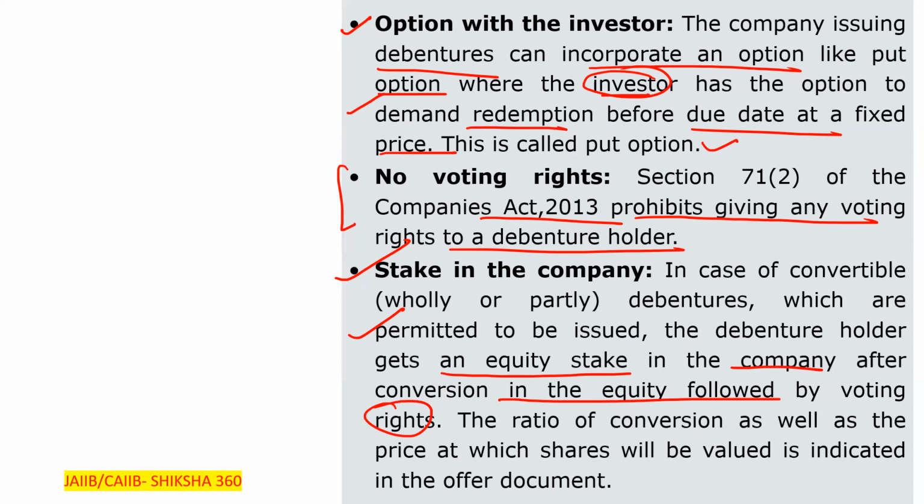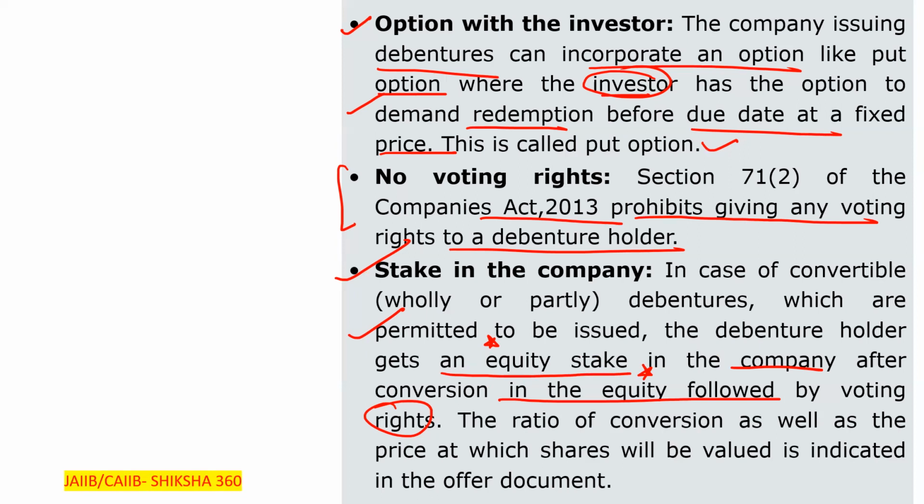So in case of a convertible debenture, either the debenture has to be wholly convertible or partially convertible. The debenture holder gets an equity stake in the company after conversion into equity, followed by the voting rights.